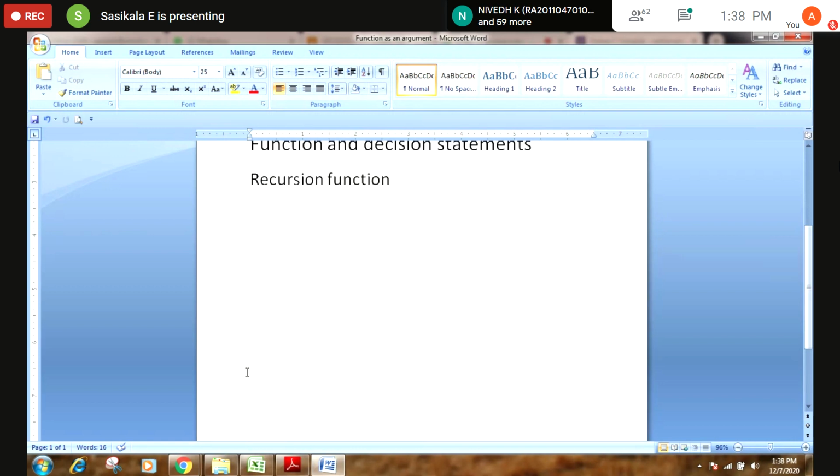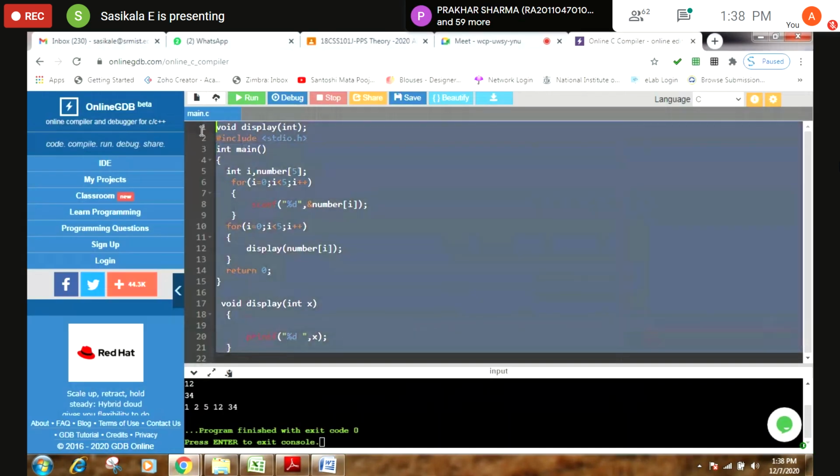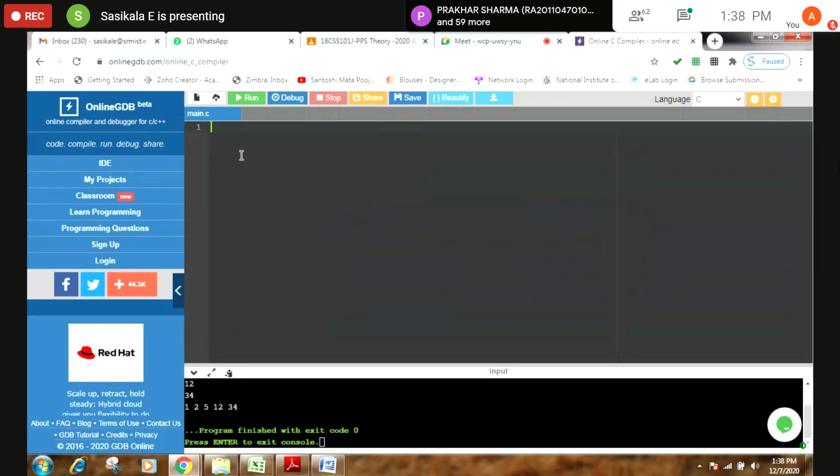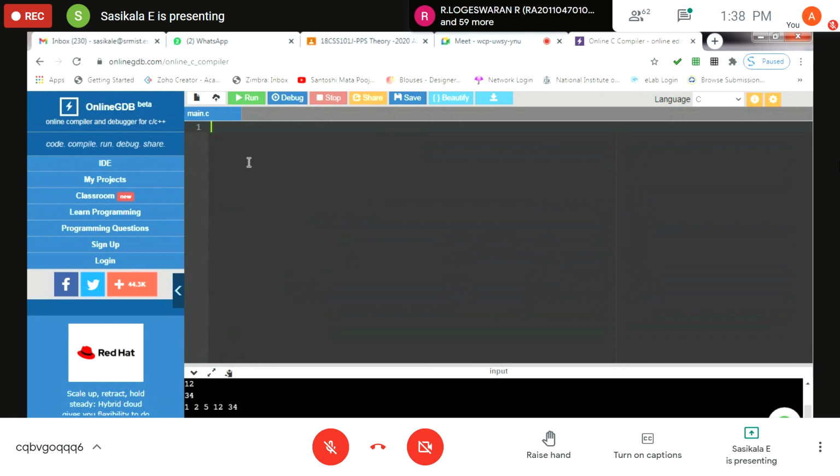See, let me write one program. A function calls itself repeatedly. Such functions we call recursive functions. Let me write one problem, finding the factorial, to show how we can use a recursive function.